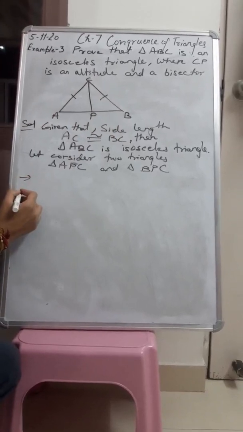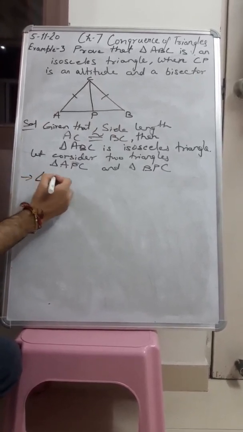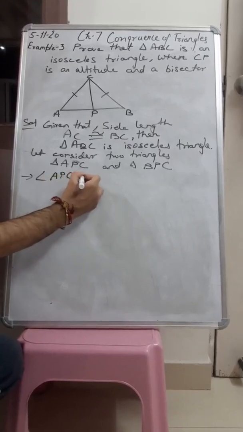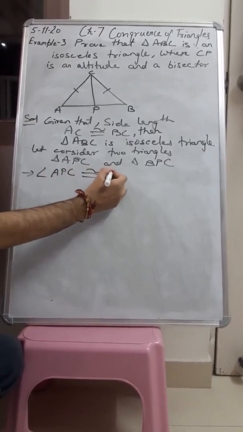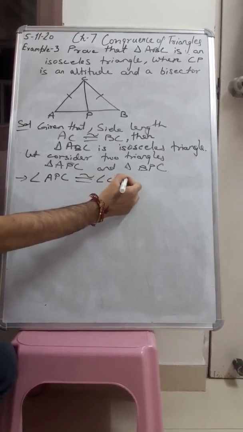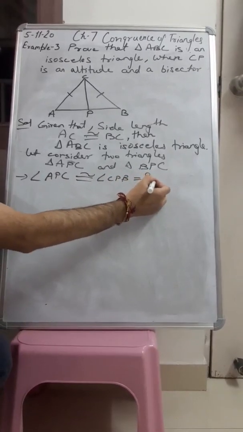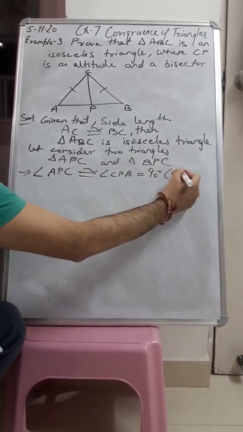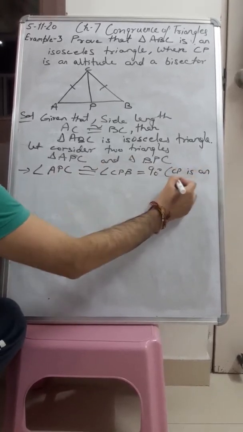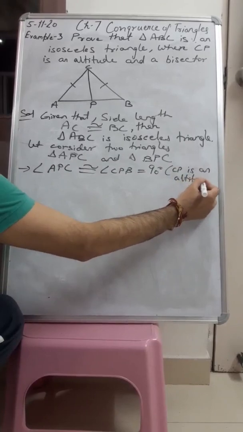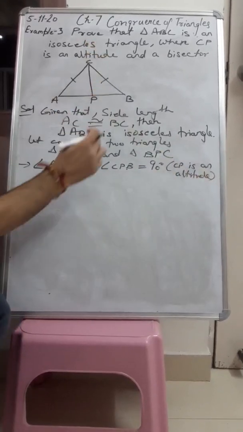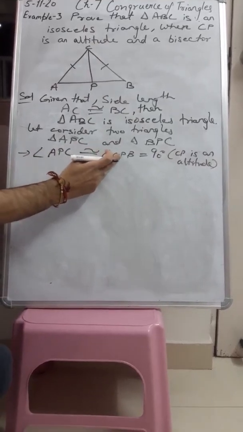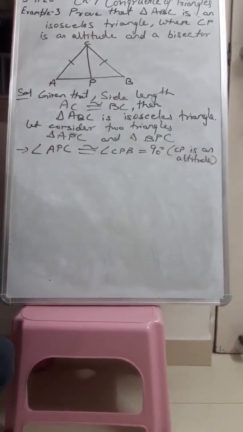In these two triangles we can say that angle APC is congruent to angle CPB, equal to 90 degrees. Both are 90 degrees because CP is an altitude. So CP is an altitude, and that's why angle APC is congruent to angle CPB, equal to 90 degrees.